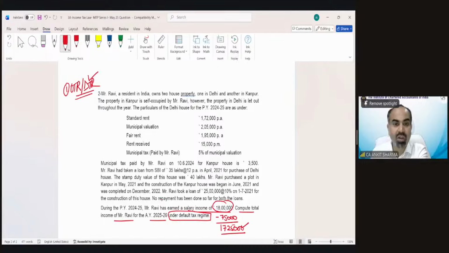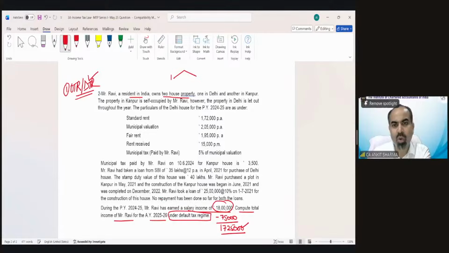But we have to solve this house property provision over here. Mr. Ravi, a resident in India, owns 2 house properties. And as I have told you, in case of house property, if you are able to decode the question, you actually solve 50% of the answer. So there are 2 house properties. I'm just writing down the information in a summary way.